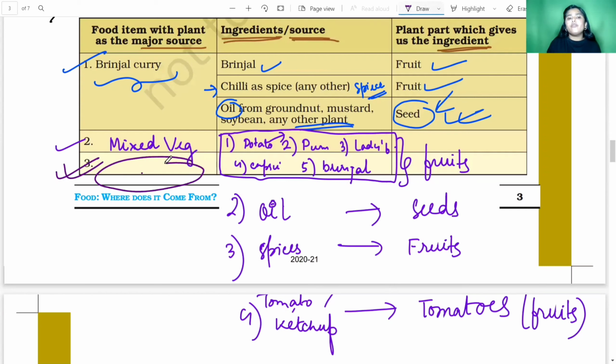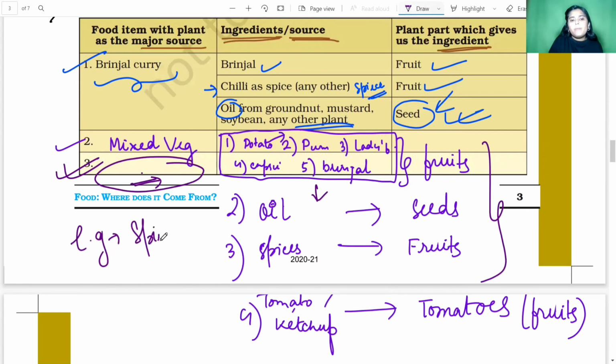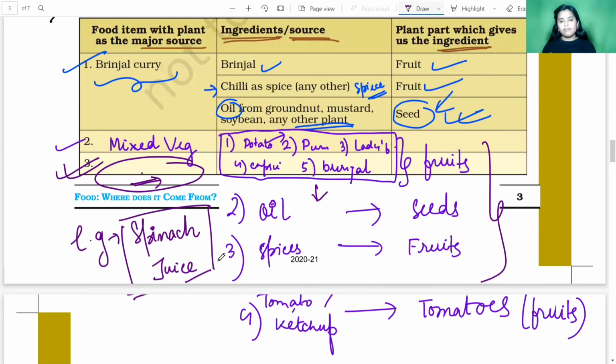Okay, so here you have to mention a food item and the ingredients of the food item, and then write from which plant part you are getting the food item. Is it a leaf? Is it a fruit? Is it a seed? Is it a stem? For example, I can also mention spinach. To make a spinach juice, what do we need? Clear, students? So like this, you can fill up the other blanks.